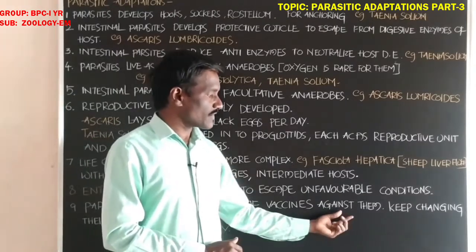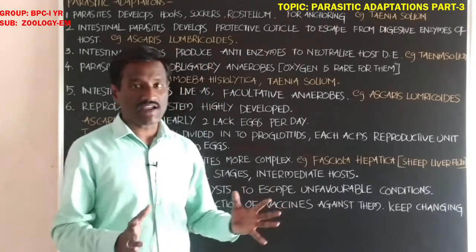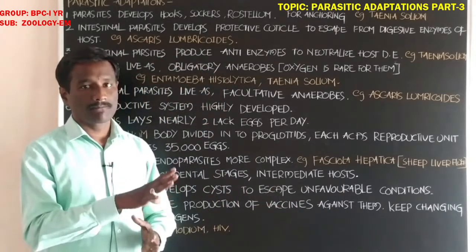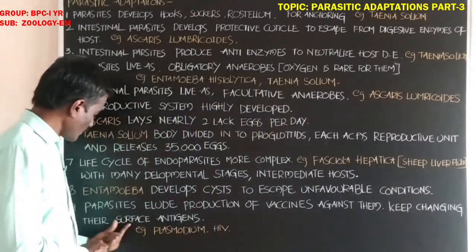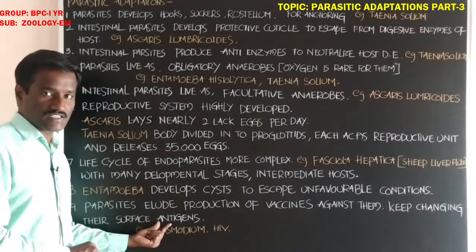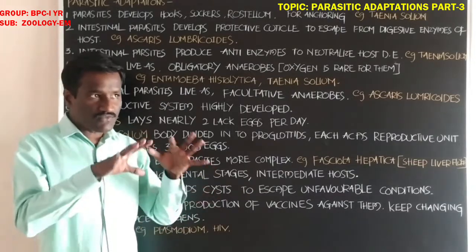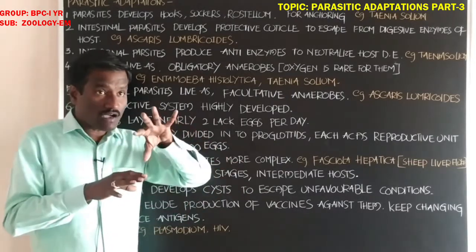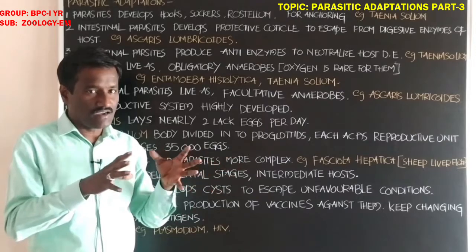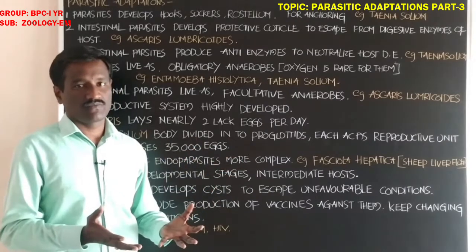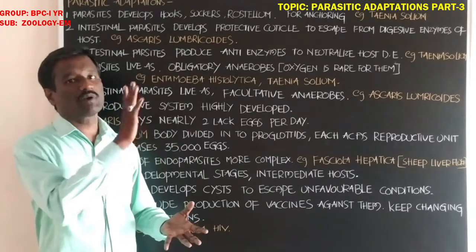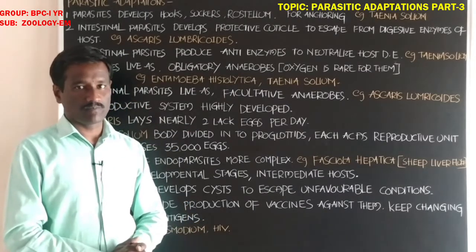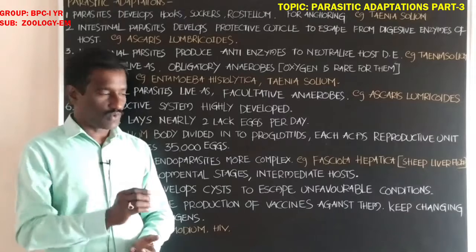These parasites escape from the vaccines by continually changing their surface antigens. Students, surface antigens are part of the surface that easily changes to escape from the vaccine preparation in the body of the host.